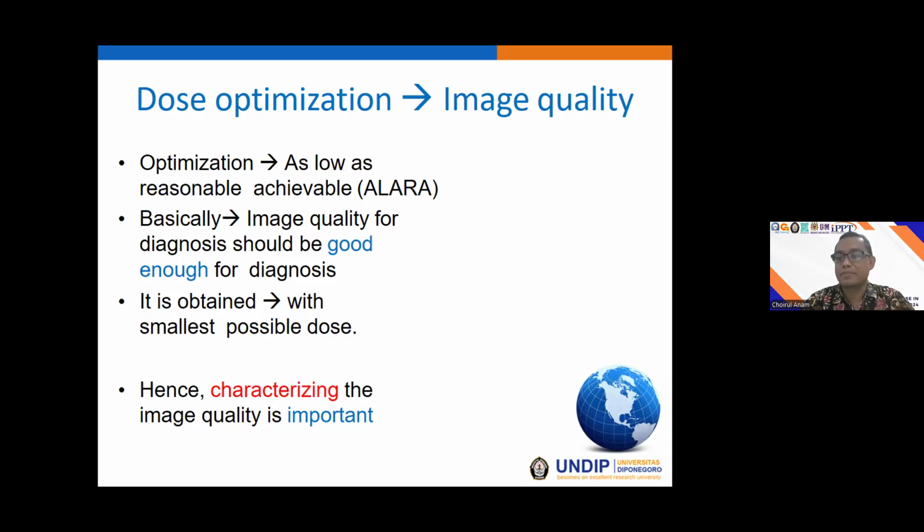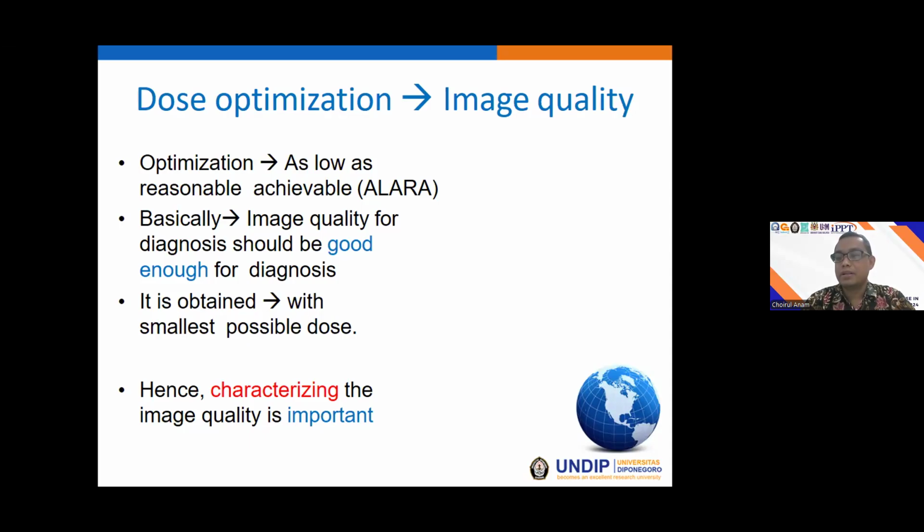It is important because dose reduction is very easy to achieve by only reducing the mA tube current. The dose will decrease, but the image quality may be too poor to establish the diagnosis.